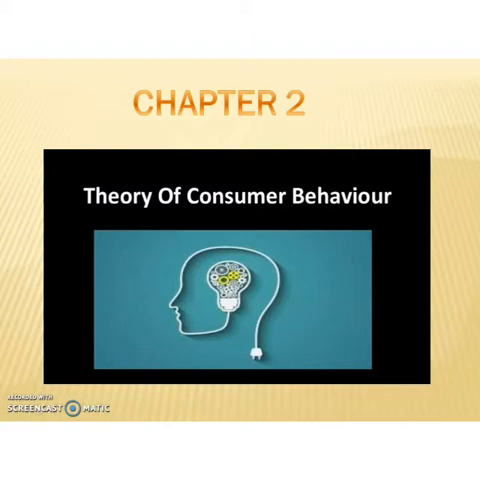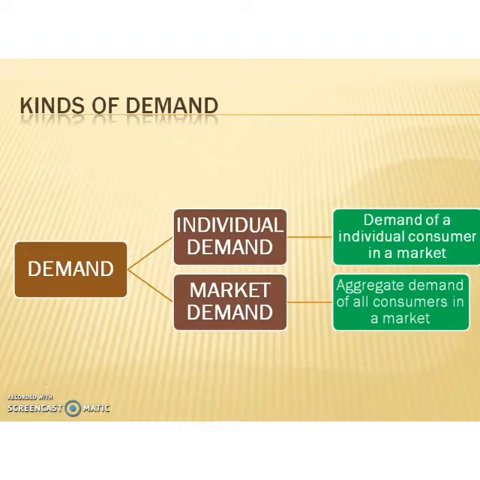So, we were discussing chapter number 2, theory of consumer behavior. We have already discussed the consumer equilibrium and also the meaning of demand and law of demand. As we discussed earlier, there are two types of demand. What are they? Individual demand and market demand. What do you mean by individual demand? Demand of an individual consumer in a market is known as individual demand, and the aggregate demand of all consumers in a market is known as market demand.